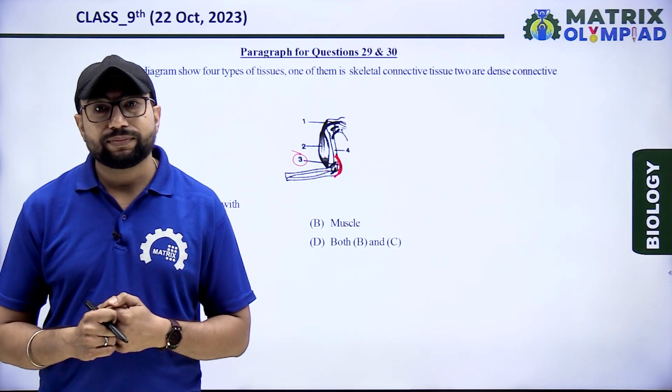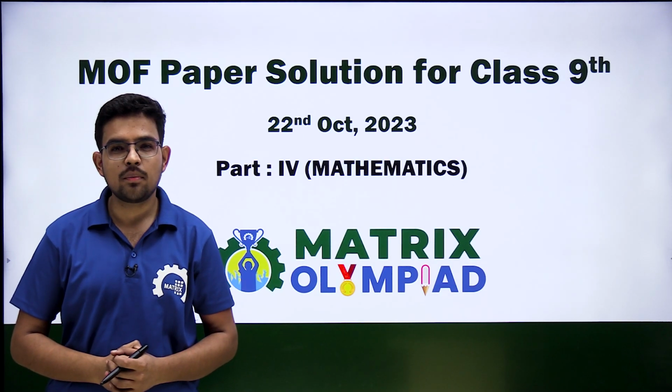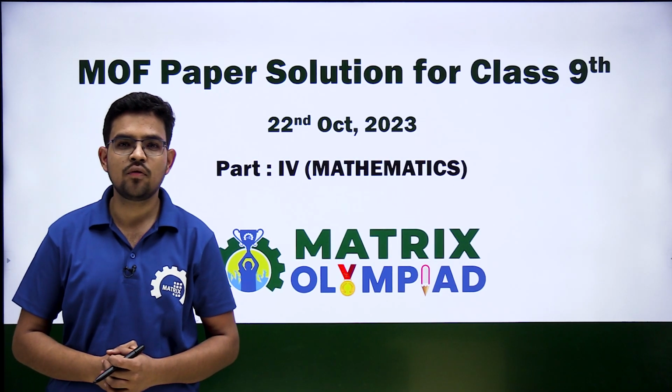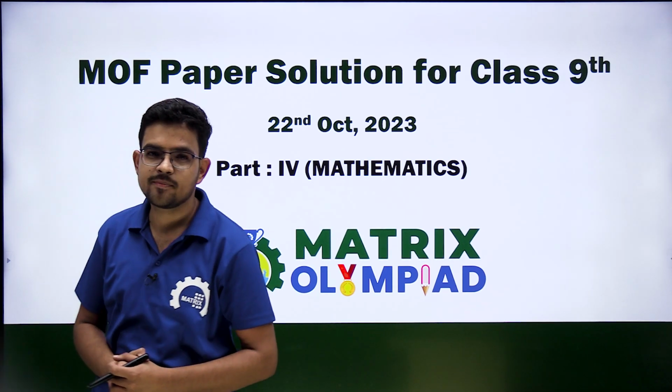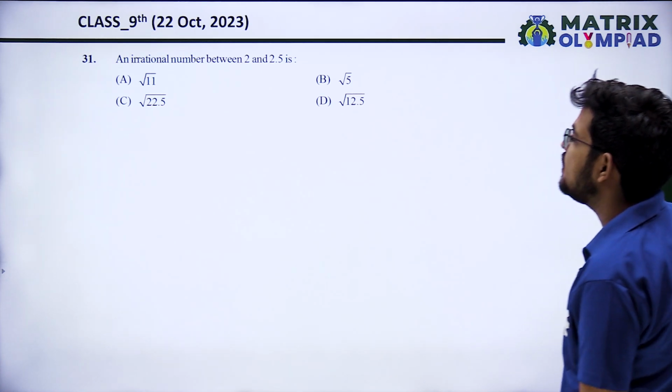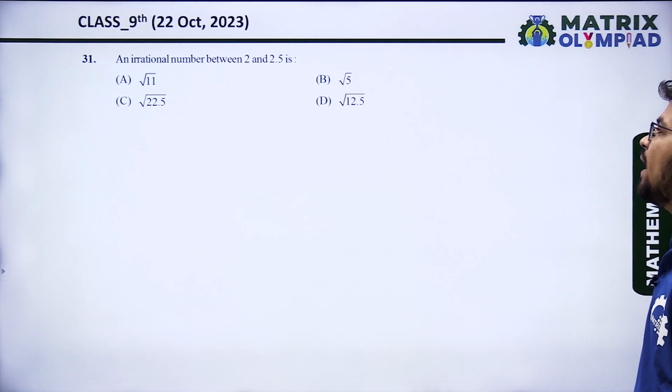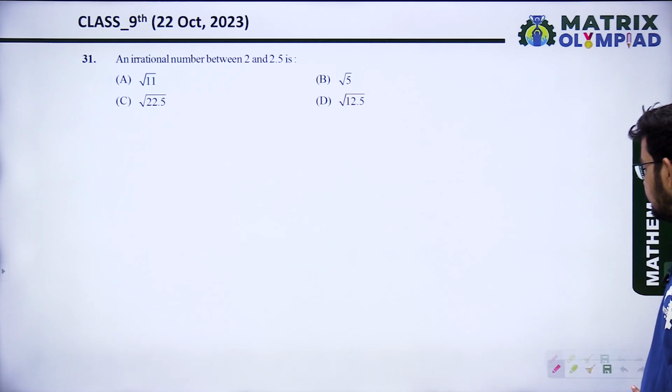Thank you. Hello and welcome to the paper solution of class 9 mathematics of 22nd October 2023. Okay. First question, an irrational number between 2 and 2.5. We have to find the irrational number between 2 and 2.5.